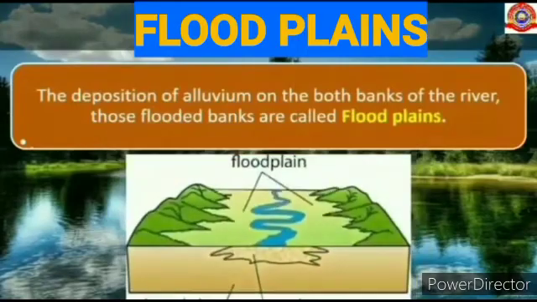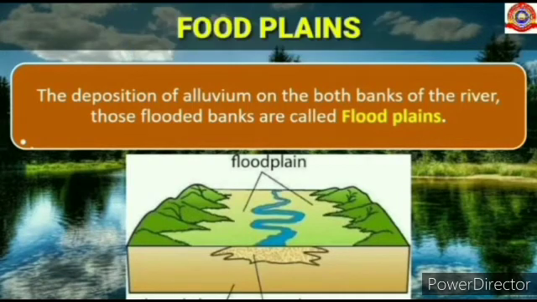The deposition of alluvium on both banks of the river, those flooded banks, are called floodplains. Many of the famous civilizations have taken birth along such floodplains, for example, the Indus Valley Civilization.